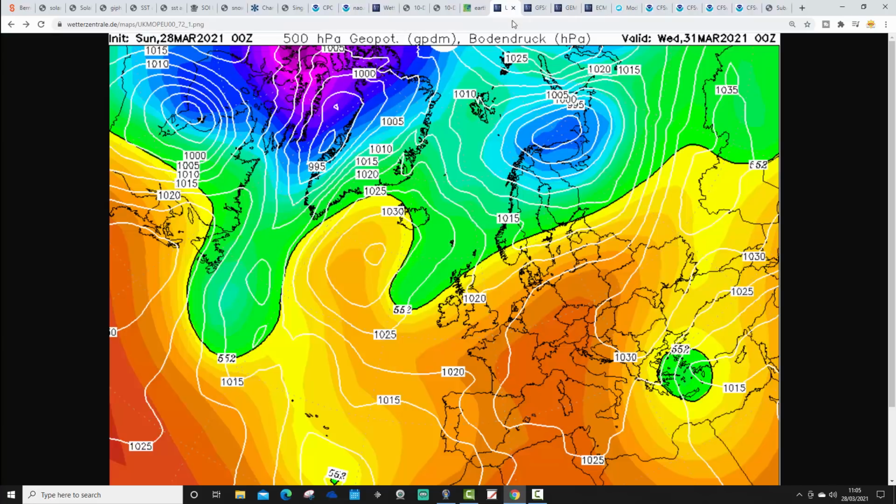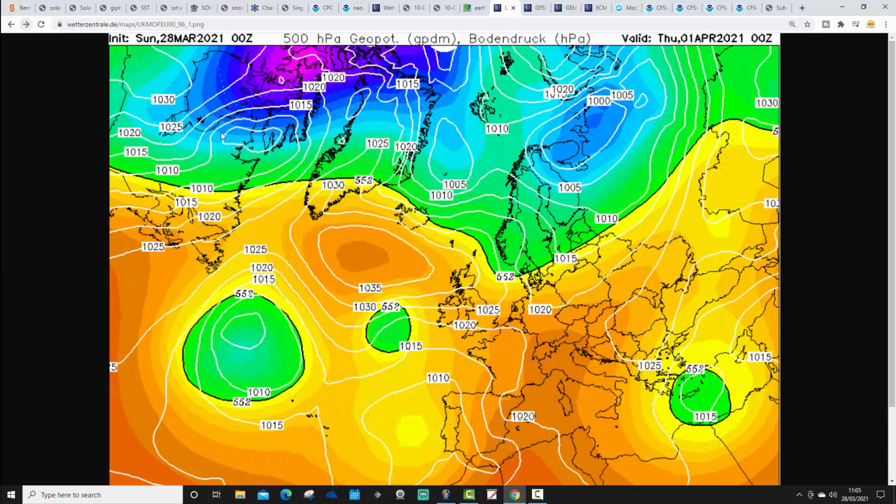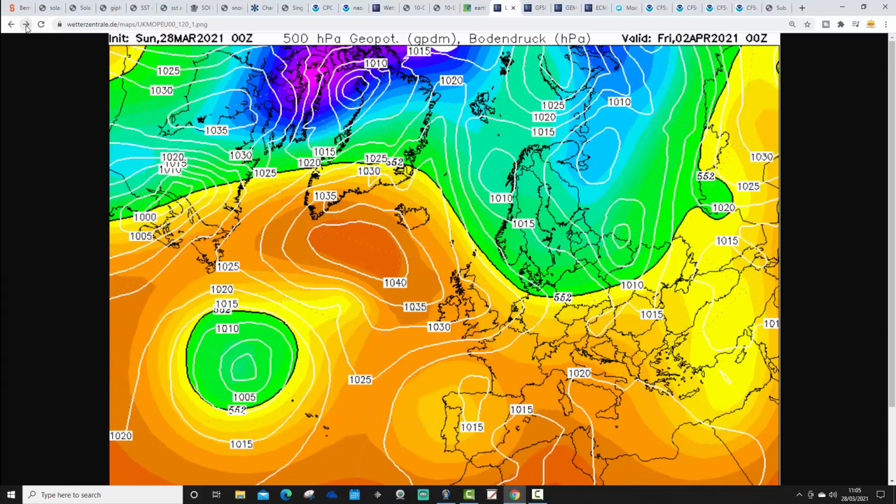But this is how UK Met is looking for Wednesday. So by Wednesday, the high pressure is pulling out to our northwest. We're bringing a cold front in from the north, and that will start to drop the temperature through the middle part of the week. We get through into Thursday. High pressure is out to our northwest in a different air mass on Thursday, bringing in the wind from an east or northeasterly direction. That'll be a much cooler wind direction, although at that point, not particularly cold.